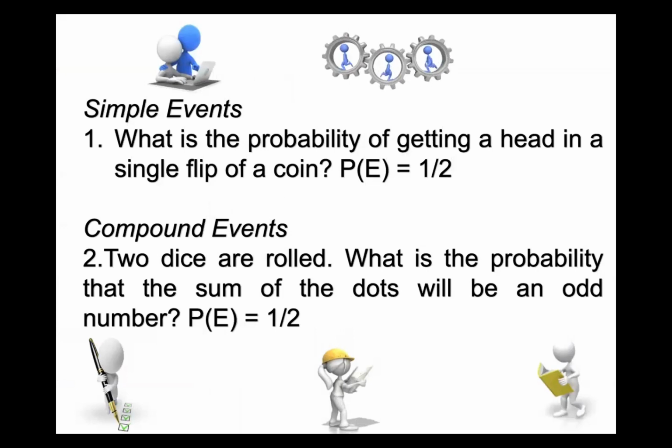So we have simple events. What is the probability of getting a head in a single flip of a coin? We have two possible outcomes, head or tail, so 1/2. Compound events: two dice are rolled. What is the probability that the sum of the dots will be an odd number? 1, 3, and 5. So 3/6, which is 1/2.